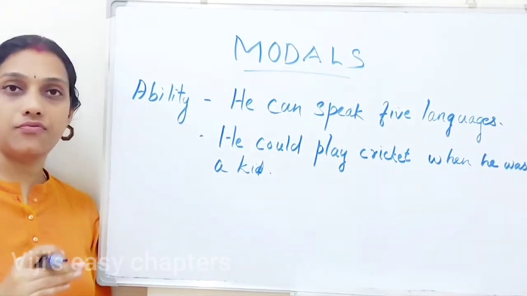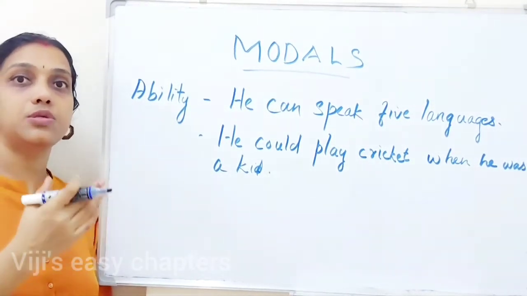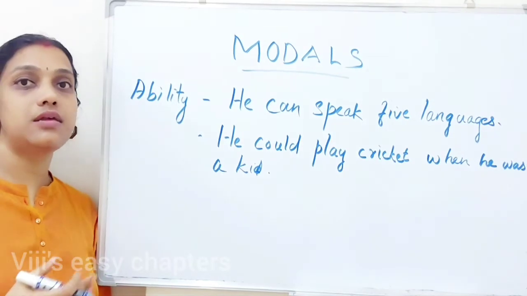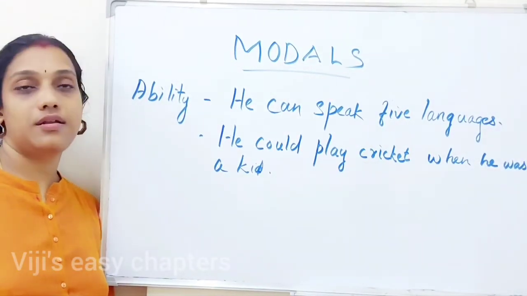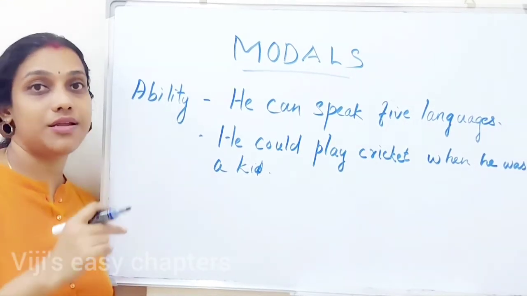The sentence is very informal and here we are expressing the ability, someone's ability to speak 5 languages. So it's an informal sentence and there we are using can. Now the second sentence, he could play cricket when he was a kid. What is the difference here? The sentence is informal only, but it is a conditional one.